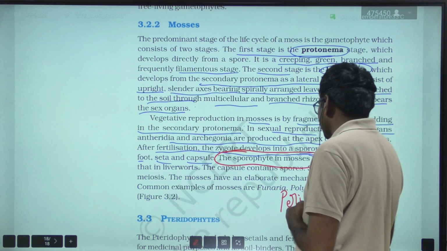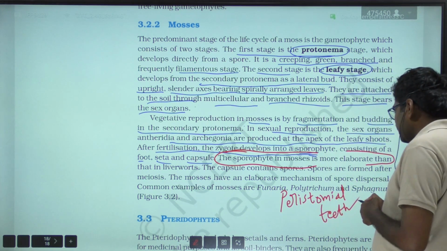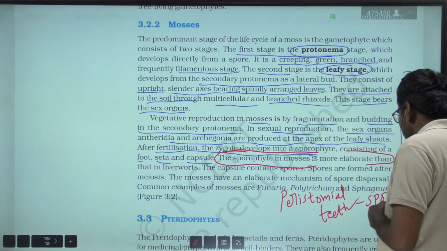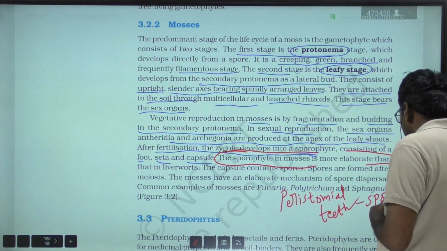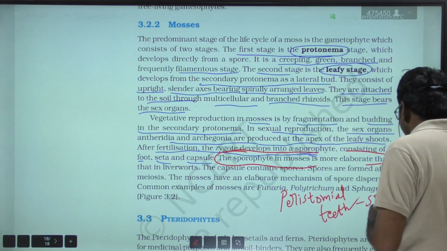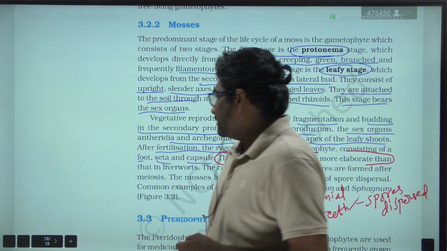Here the spores are dispersed by peristomial teeth.